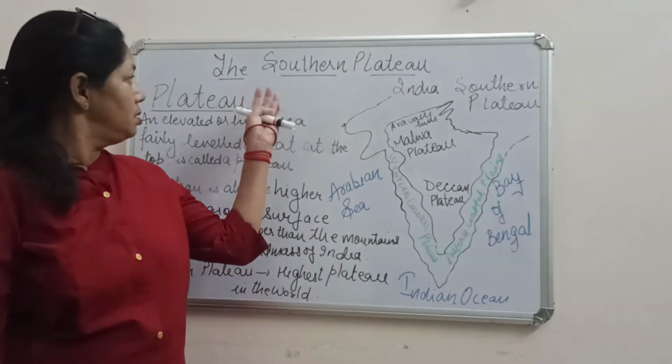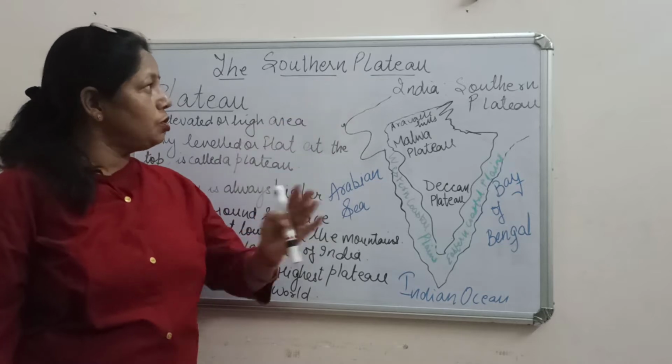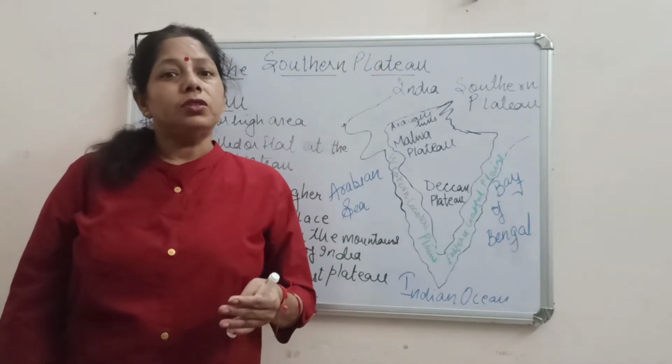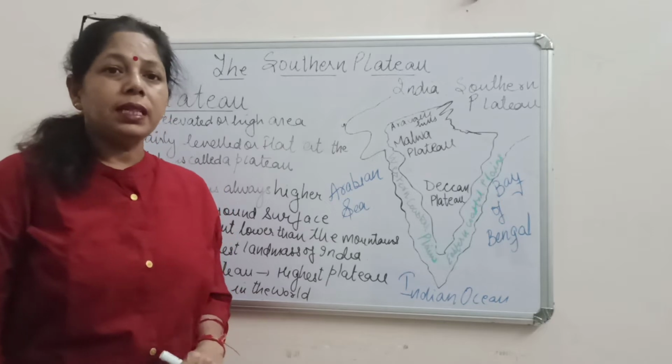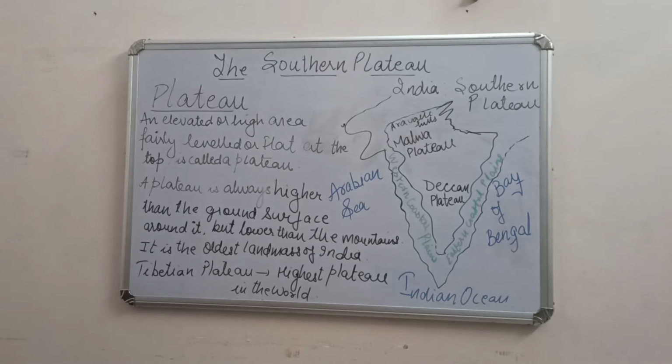The word southern itself is clear, it is in the south, and then the word plateau. But before talking about the southern plateau, first let us know what a plateau is. In our previous sessions, we have learned about northern mountains and northern plains, and now this is a plateau. What is actually a plateau? An elevated or high area, fairly flat at the top, is called a plateau.